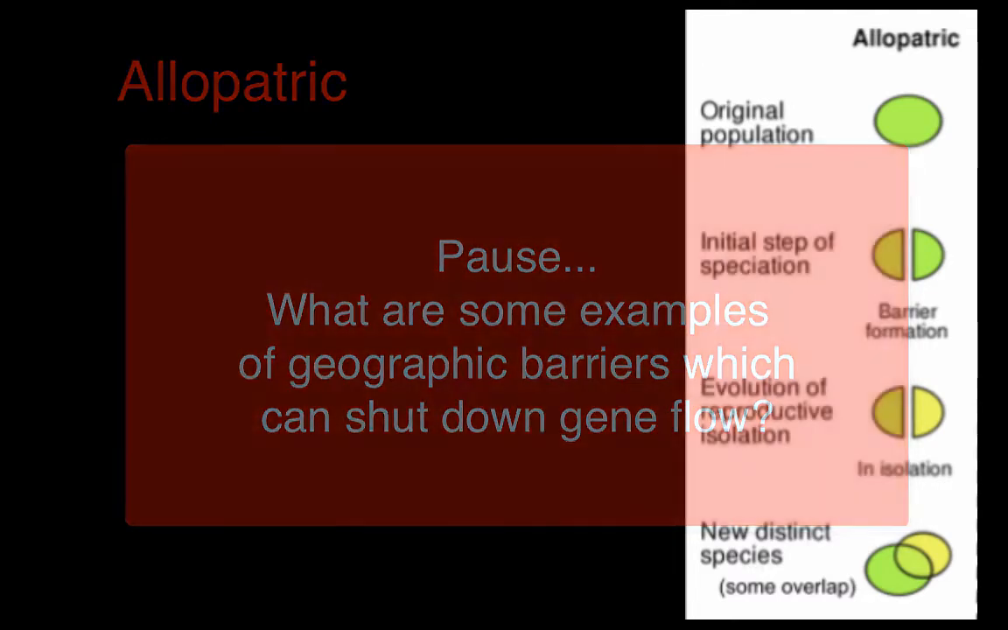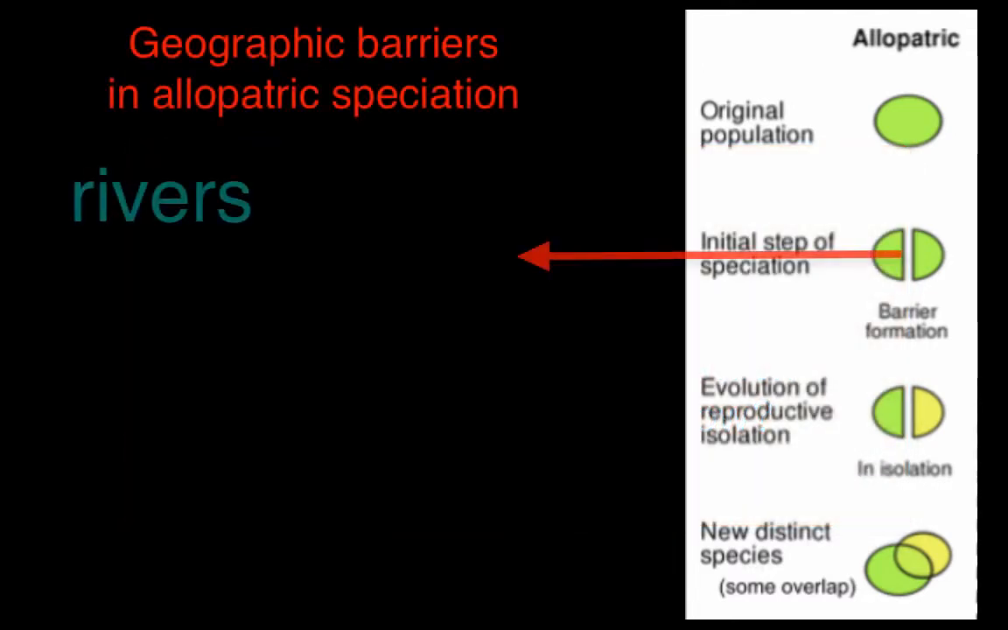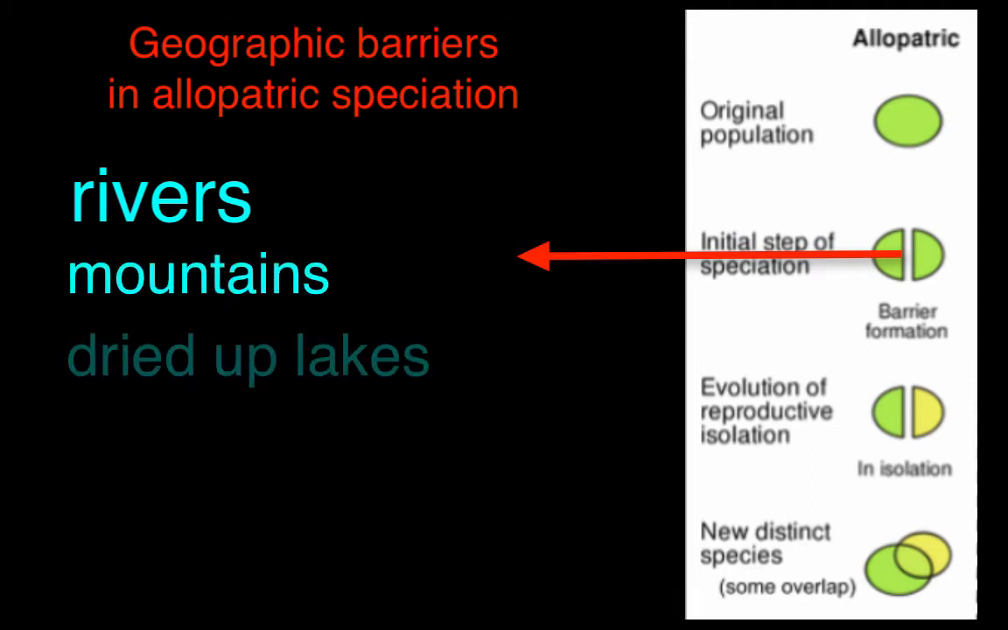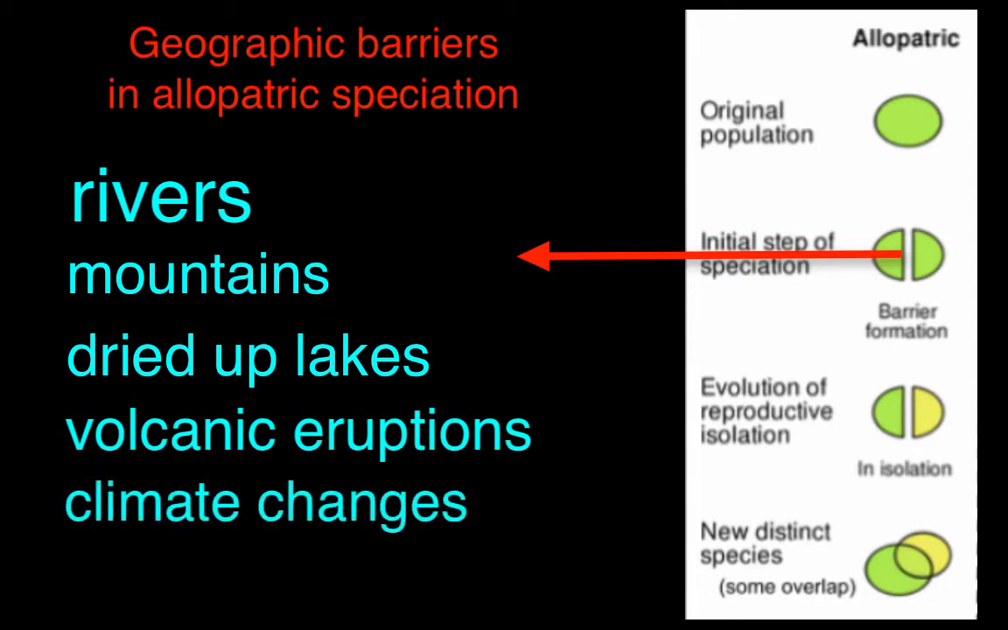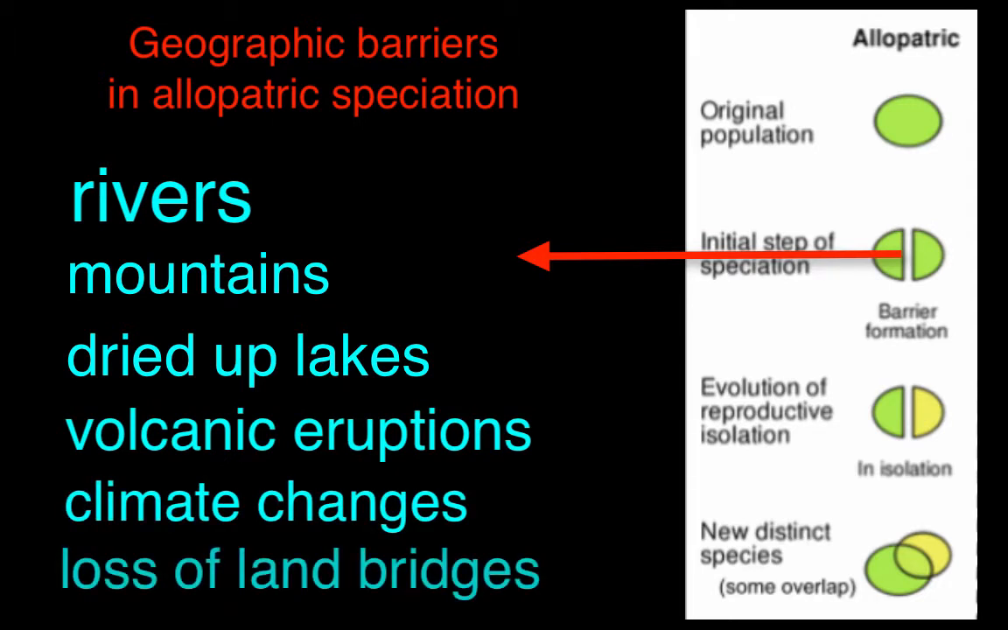And you probably think, depending on the type of organism, a river could shut down gene flow, or mountains, lakes that dry up, volcanic eruptions, even climate changes and loss of land bridges might prevent gene flow.